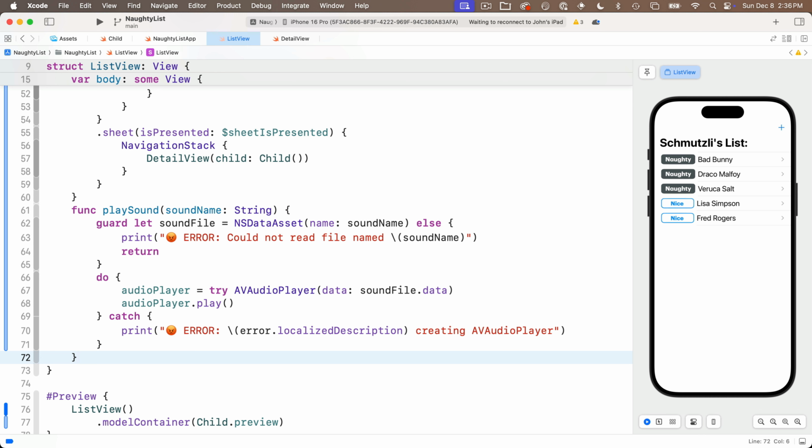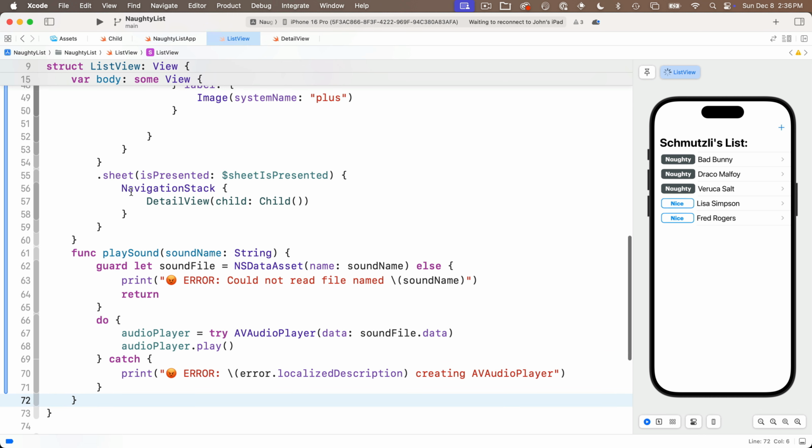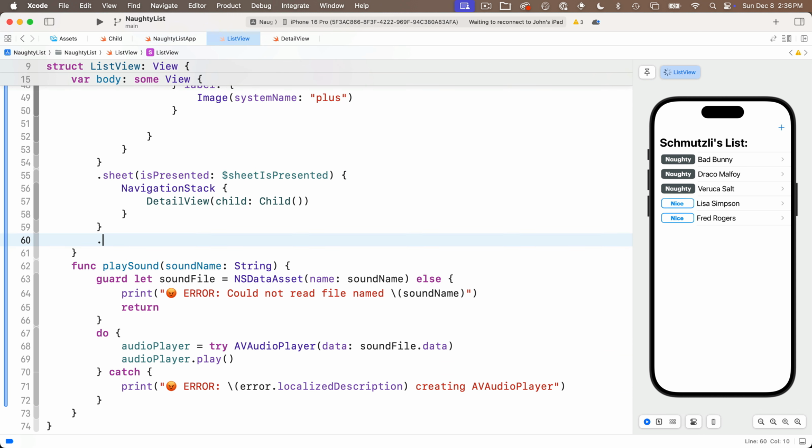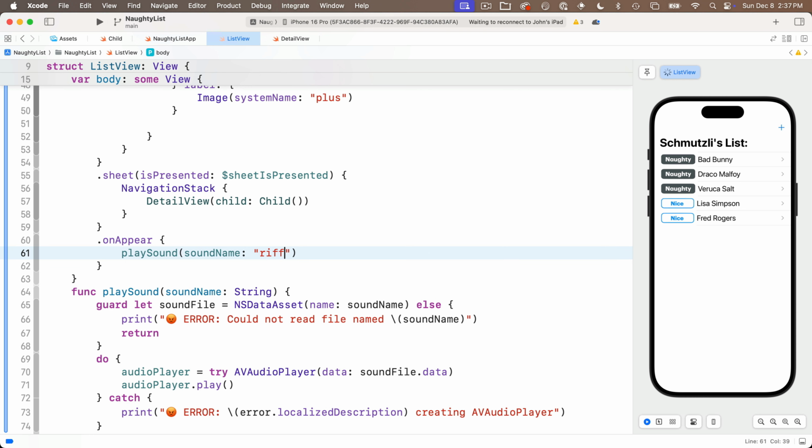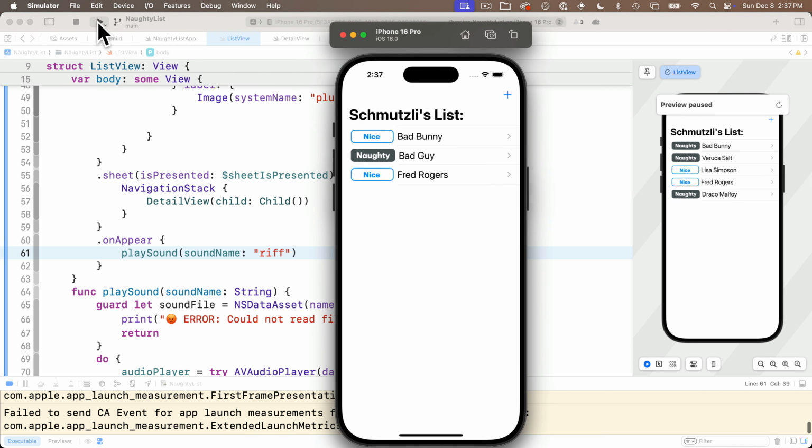And then we want to call onAppear. Why don't we do that right underneath the closing curly in the sheet, just above this? All we need to do is say onAppear, and in between curlies we'll call playSound, passing in riff, that string, as the sound name. And you should be hearing a riff from Billie Eilish's Bad Guy, but I'm not playing it here so that I don't get slapped by copyright issues on YouTube. But let's do build and run, hammer time. You should be hearing the riff, mine is suppressed.